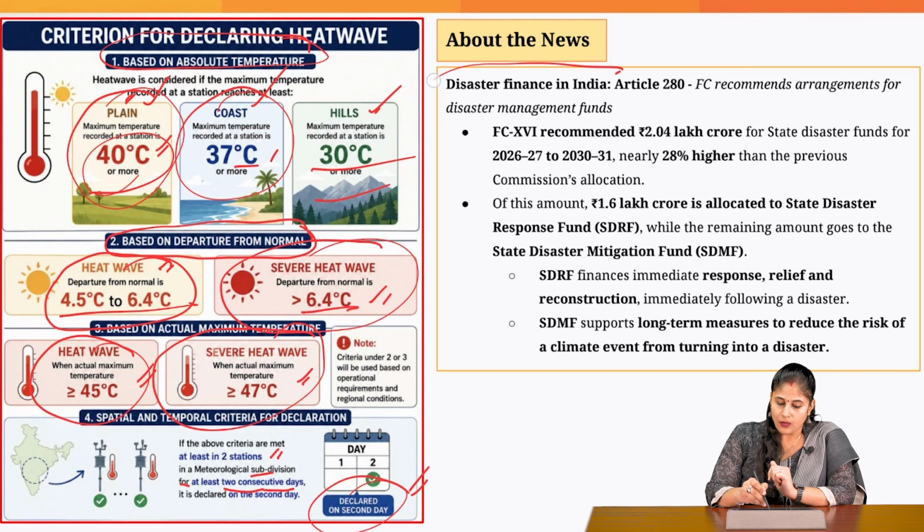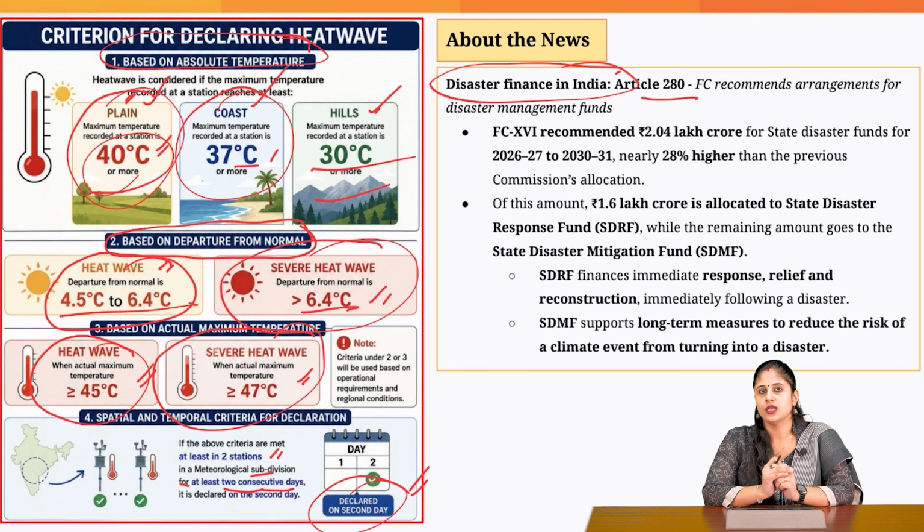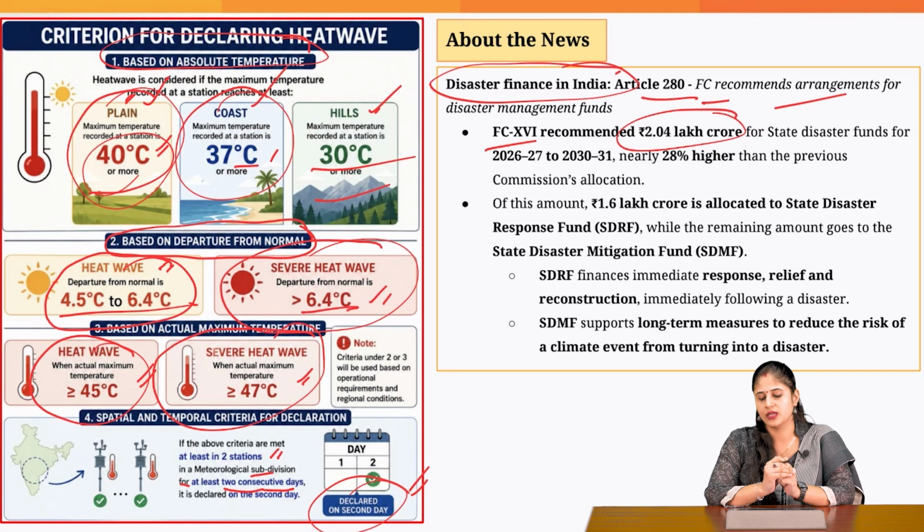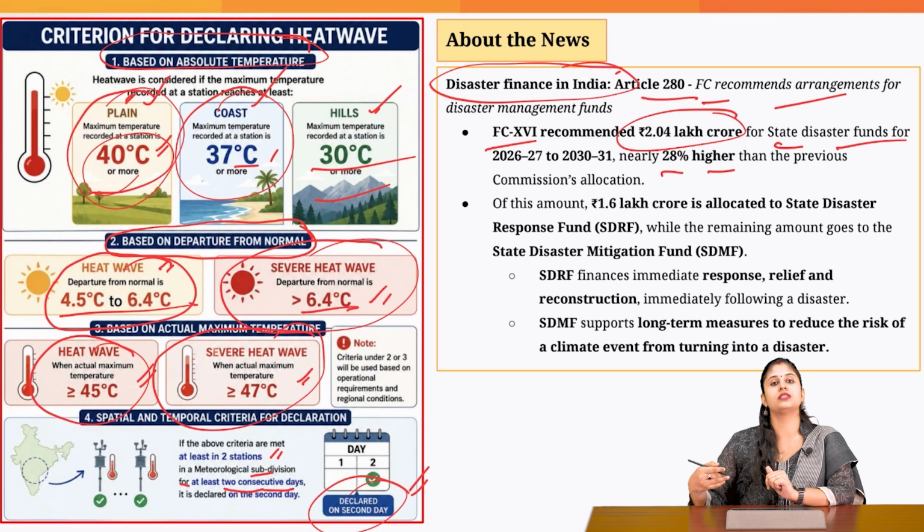Now, when it comes to disaster financing in India, it is regulated through Article 280. Under this, the Finance Commission recommends what amount of funds the central government has to transfer to state governments. Recently, the 16th Finance Commission has recommended that more than 2 lakh crore be transferred to the states' disaster fund, and this is 28% higher than what was recommended by the previous Finance Commission. Some amount of this 2 lakh crore would be allocated to SDRF, that is State Disaster Response Fund, and the rest would go to State Disaster Mitigation Fund.